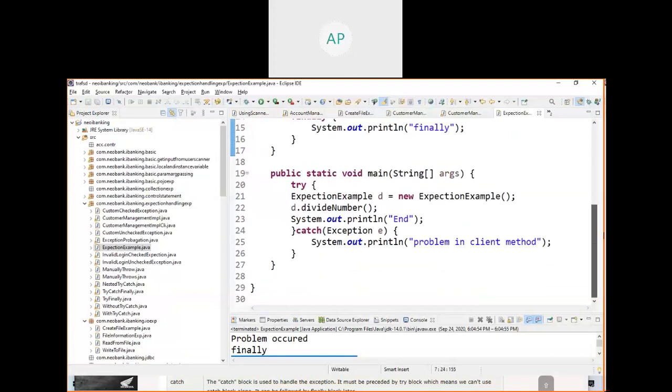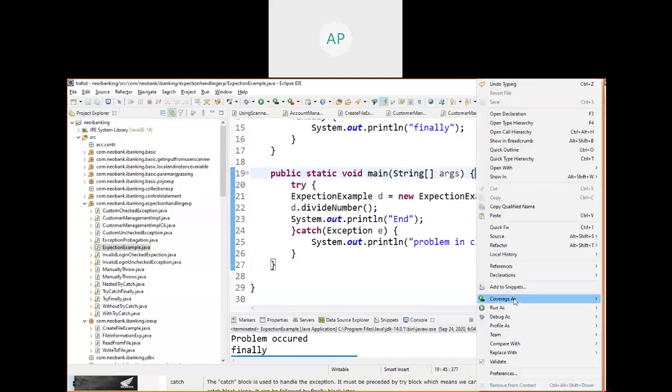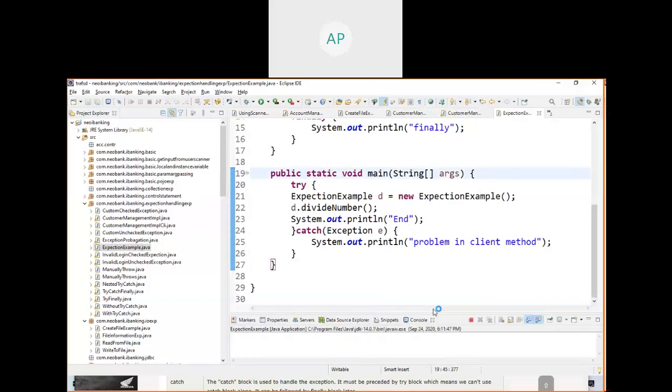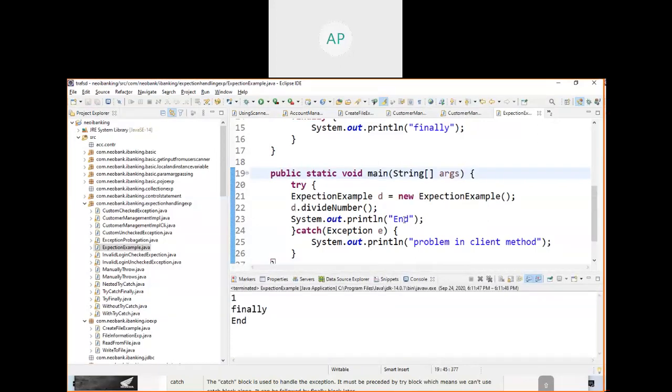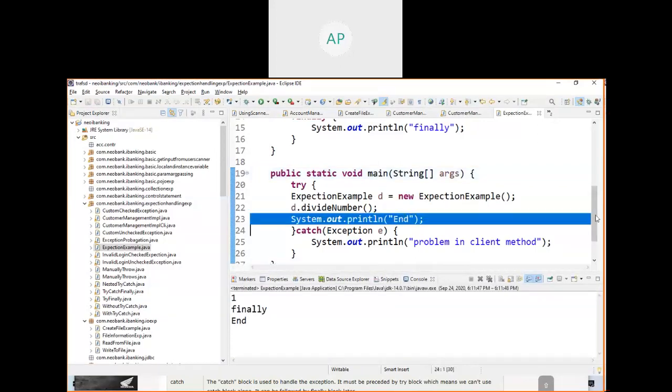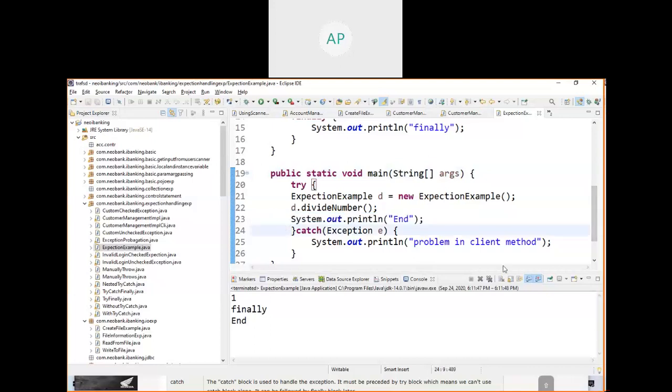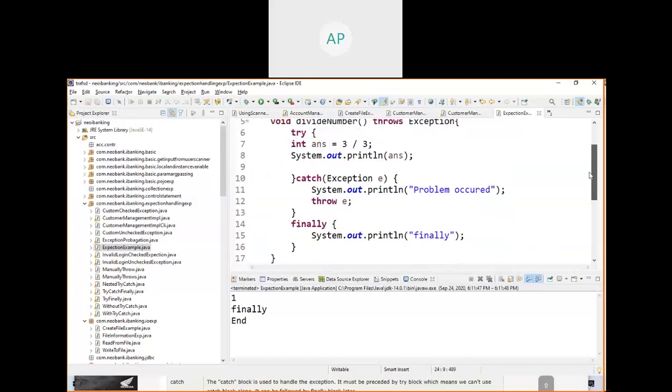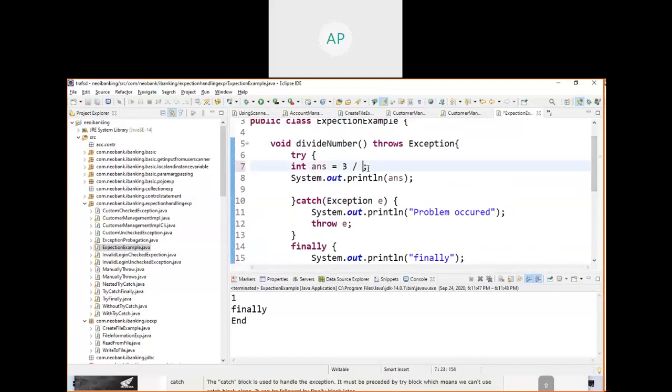Now when I run this program, the flow will be normal. There is nothing abnormal. First time when I ran it, it was abnormal. Now it is normal. Whether there is an error or not, your program ends properly. It will come here and go up to here. The first time I ran it, that was not a proper one. You can understand now. So now we wrote a program which will be normal, either in an error scenario or a non-error scenario.